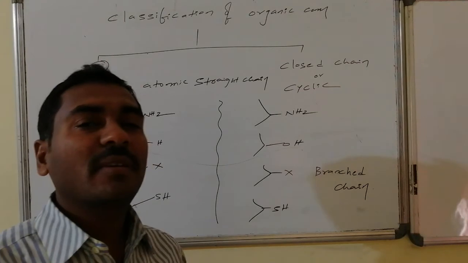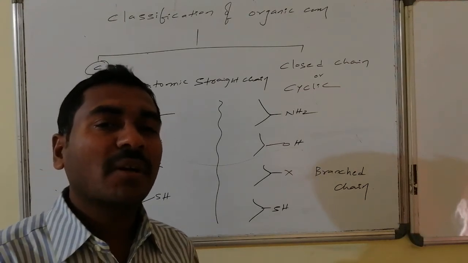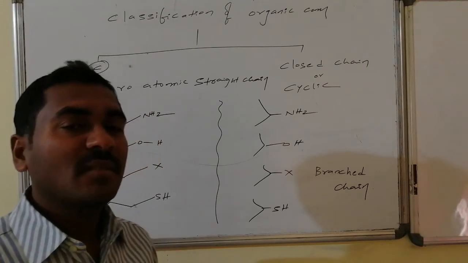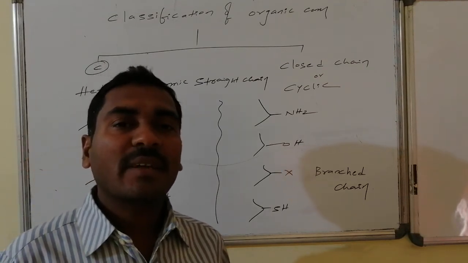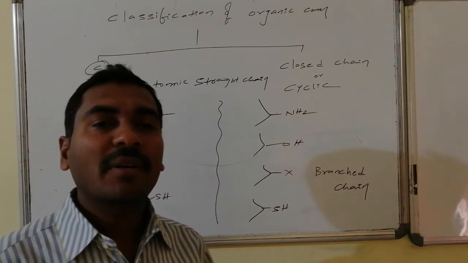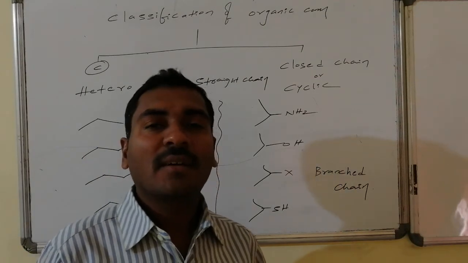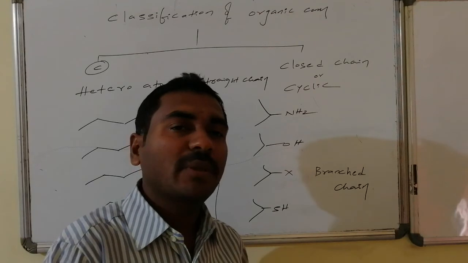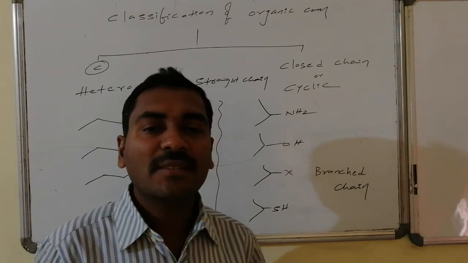I will write another simple example with 4 carbon atoms followed by the heteroatomic combination, that is carbon and nitrogen, carbon and oxygen, and carbon and halogen, resulting in amines, alcohols as well as thioalcohols in open chain fashion as well as branched form.